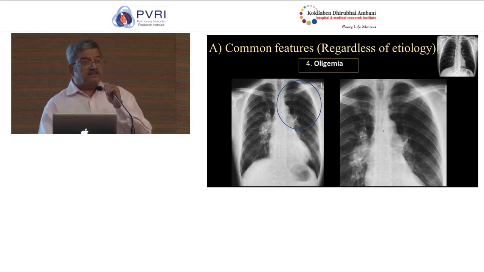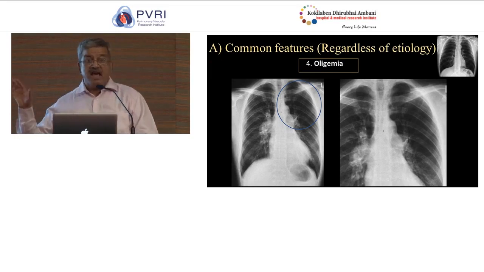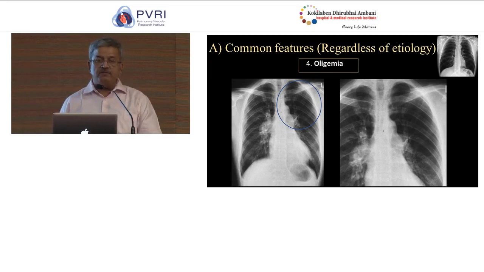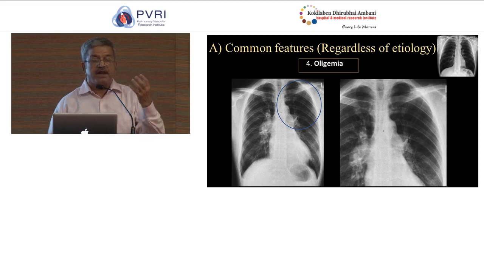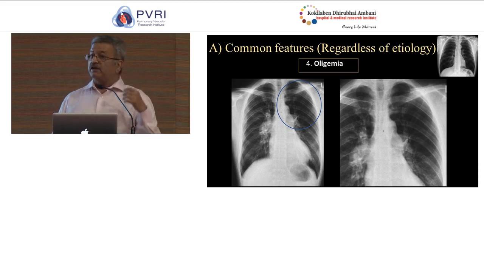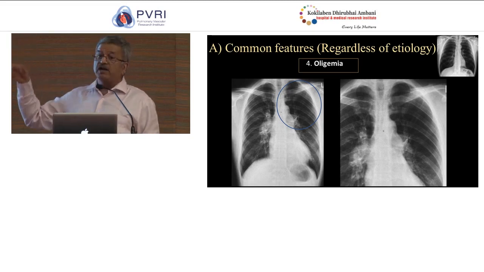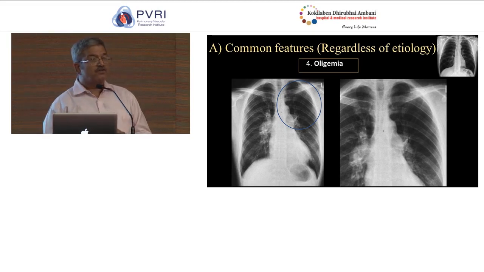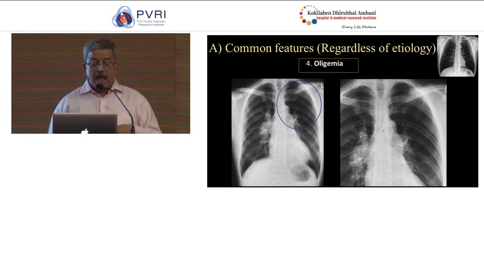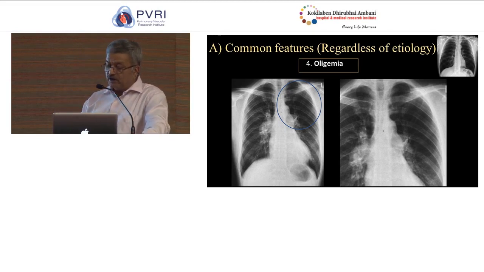So, having said this, another abnormality on the chest radiograph that you can see is areas of regional oligemia, or a very peculiar distribution. In other words, there are some areas which are relatively white, whereas there are some areas which are relatively black or oligemic. This happens in the setting of pulmonary artery hypertension because of mosaic circulation, and in the next lecture I am going to touch upon this in a little more detailed manner.